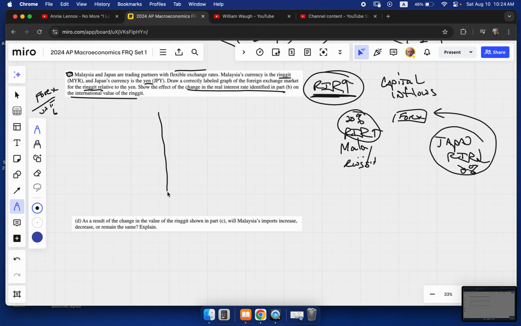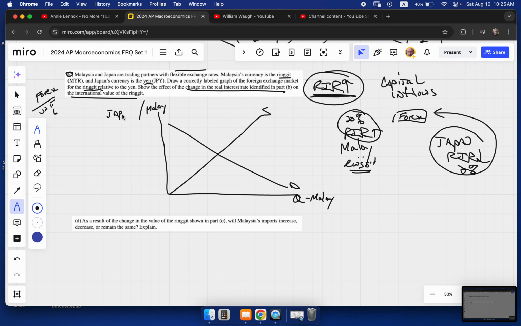So if we're drawing a foreign exchange graph here, it's just supply and demand. If we're talking about the ringgit, it is the Malaysian currency on the vertical and quantity of ringgit on the bottom, and then it would be Japan to Malaysia. If we were drawing the foreign exchange graph for the yen, it would still be just supply and demand, yen on the vertical, quantity of yen on the horizontal, and then it would be Malaysia to yen.